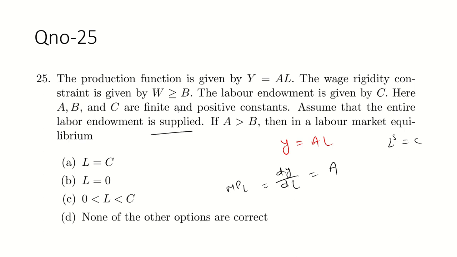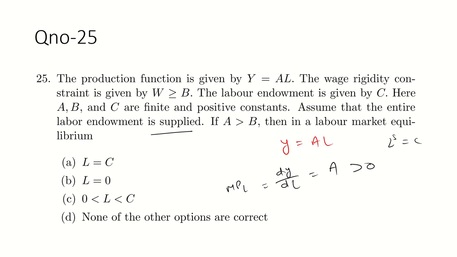So you just have to assume that whatever labor is in this economy, all of it should be supplied. Okay, that's fine, guys. MPL and ABC are positive, so this should be greater than 0.